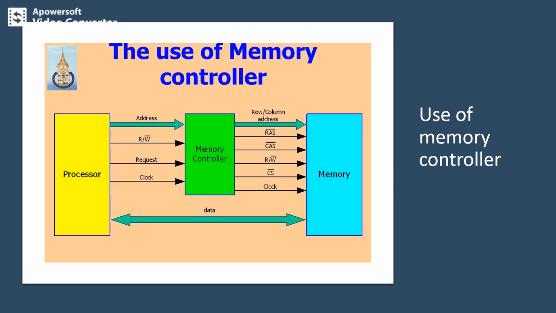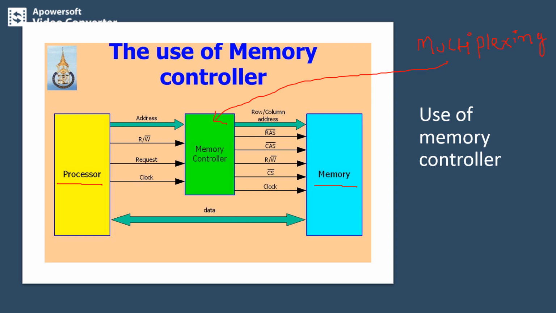The memory controller. The processor issues all bits of an address at the same time. If the processor issues all the bits of an address in the same instant, multiplexing needs to be performed. This multiplexing will be performed by a controller called the memory controller. The memory controller is placed between the processor as well as the memory.